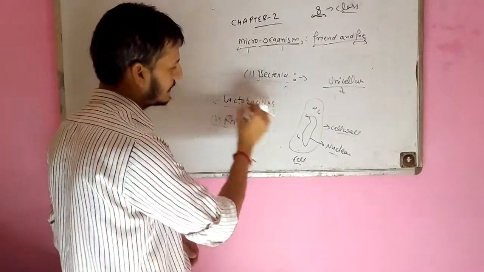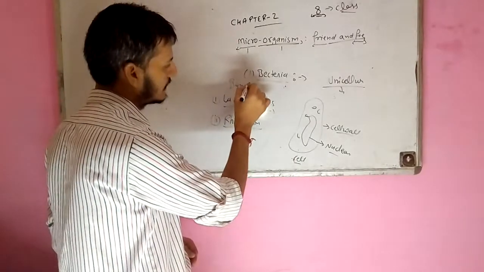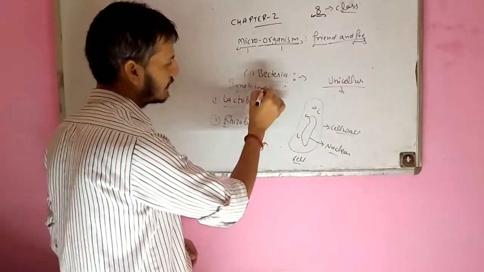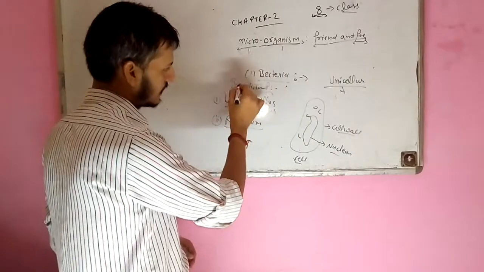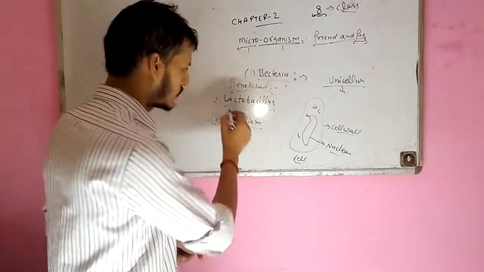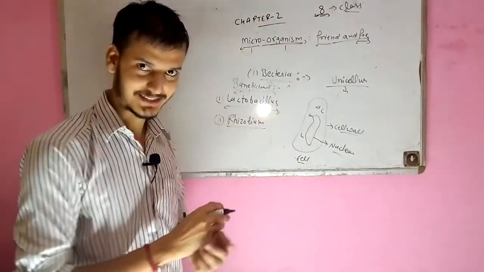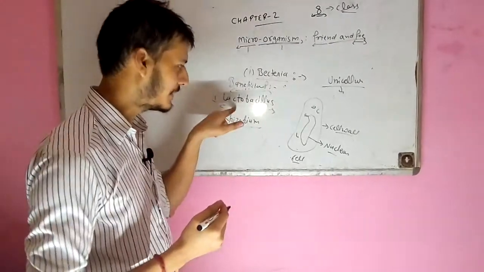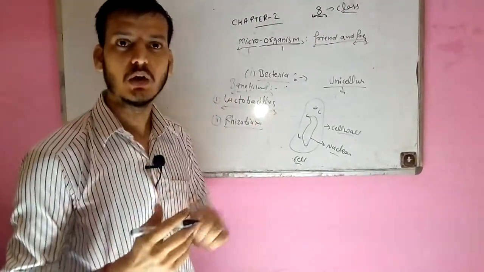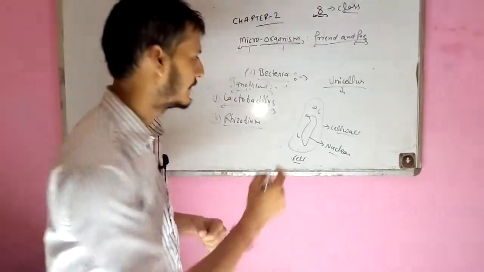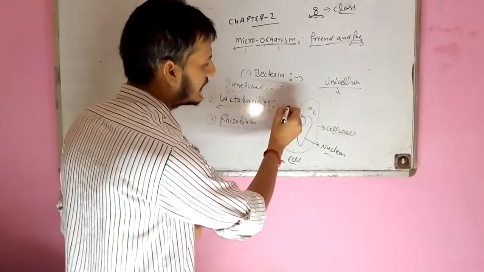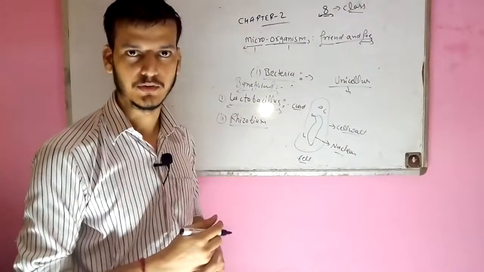They are beneficial, or we can say they are the friends of human beings. So how does lactobacillus help us? Lactobacillus is a microorganism which helps us in making curd. It helps in making curd from the milk.